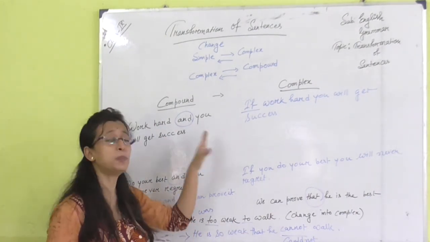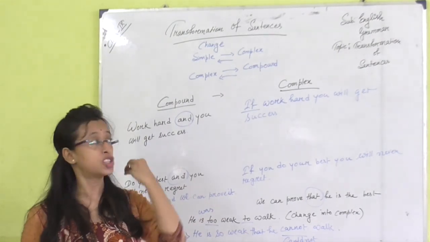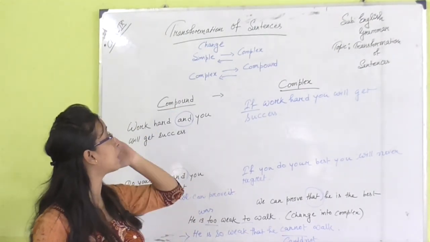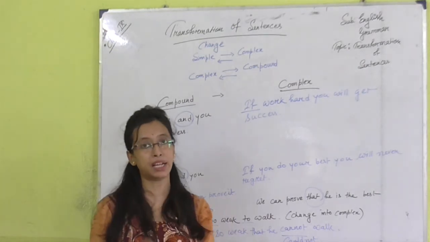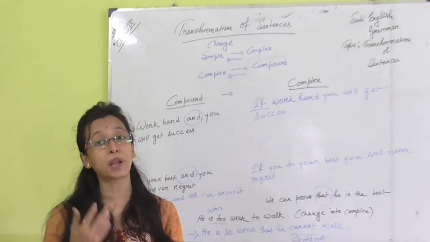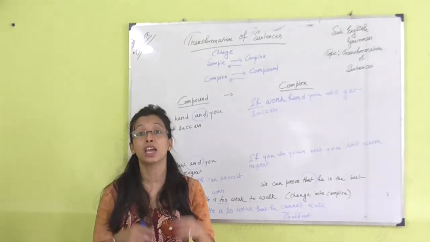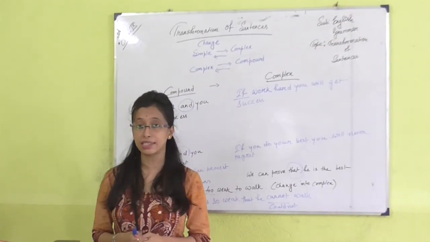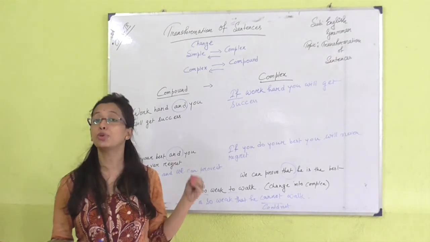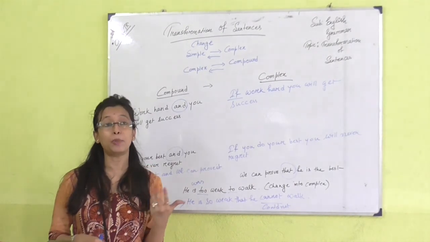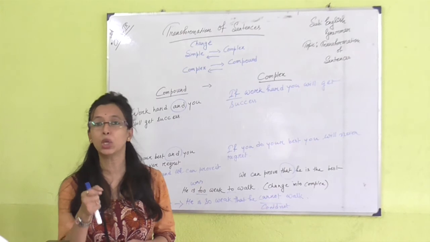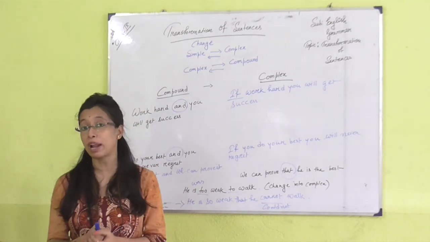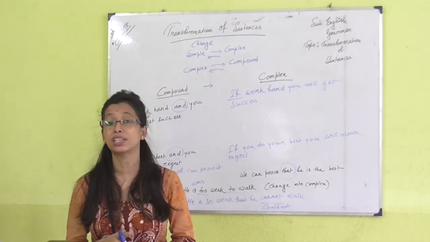So here are some certain examples of transformation of sentences, changing simple to complex, complex to simple. But if you don't practice more and more sentences, you need to do more and more examples, you need to do more practice, you cannot understand or you cannot apply the rules. Suppose you are doing something new, and if you will not practice it, you can never do the things properly.